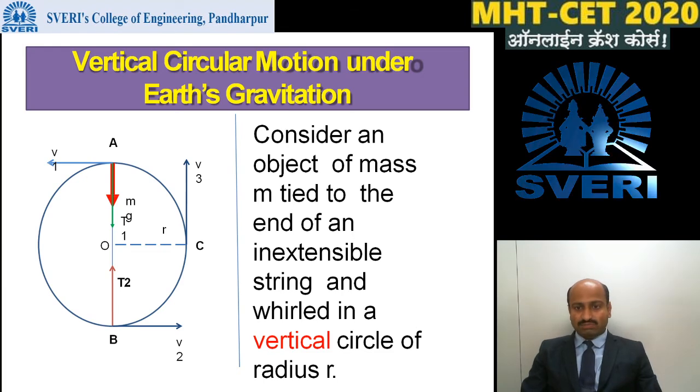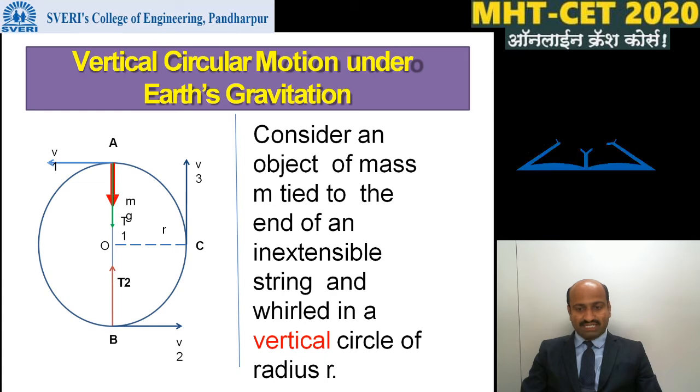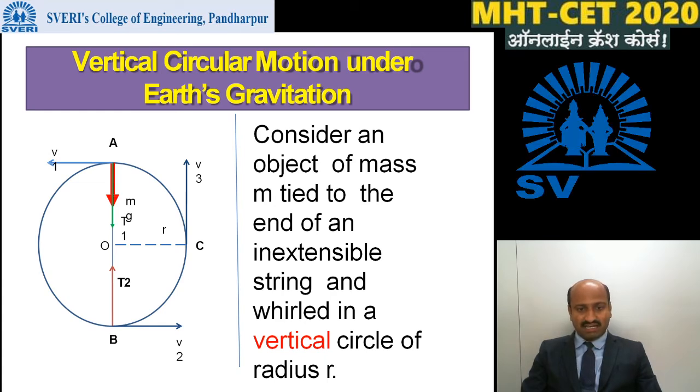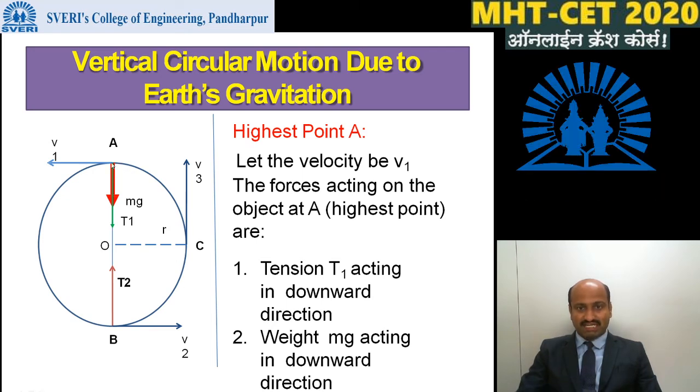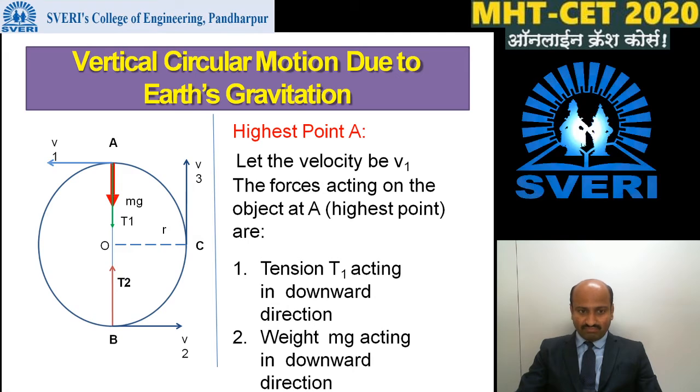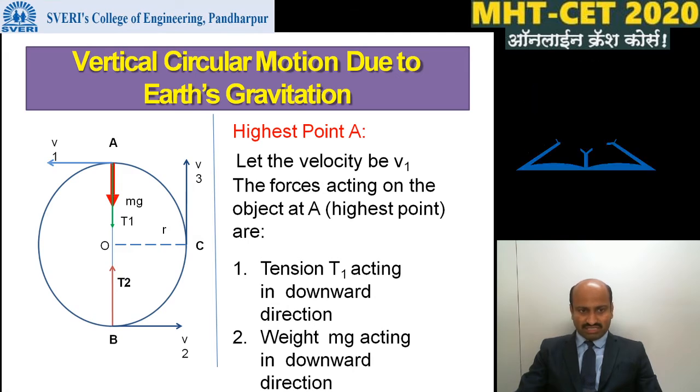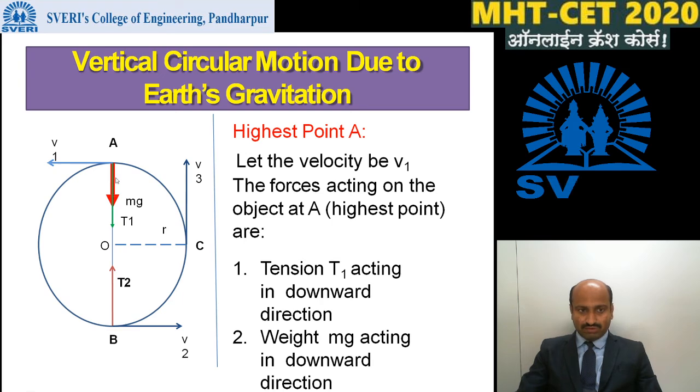Consider an object of mass m tied to the end of an inextensible string and whirled in a vertical circle of radius r. Consider the object at the highest point A. We know that for circular motion, centripetal force is necessary.